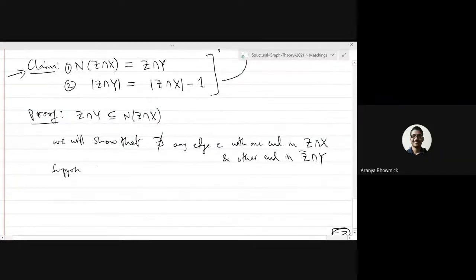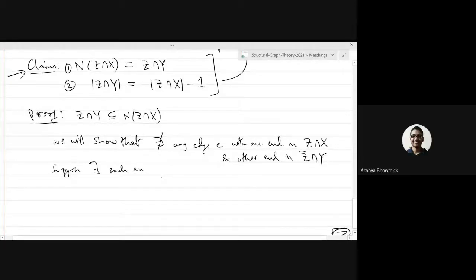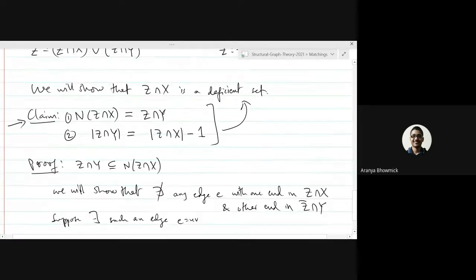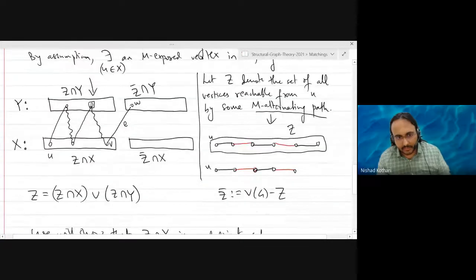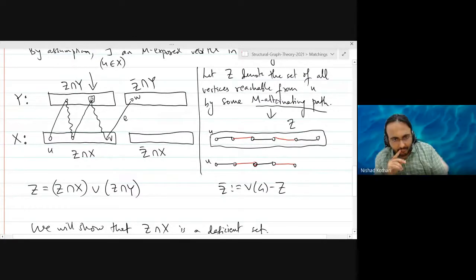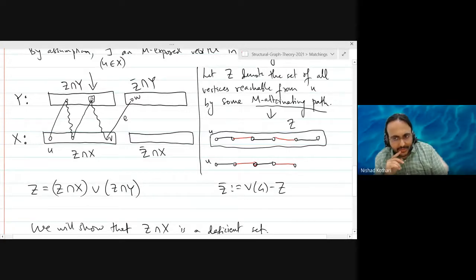So we know that we can reach v from u via an alternating path. And if we add that edge e to the alternating path, then what is the guarantee that that path will still be an alternating path? It is an alternating path by definition. No, no. From u to v, we are reaching via an alternating path. But when you add that edge e, you are extending an alternating path. You are confusing alternating paths with augmenting paths.